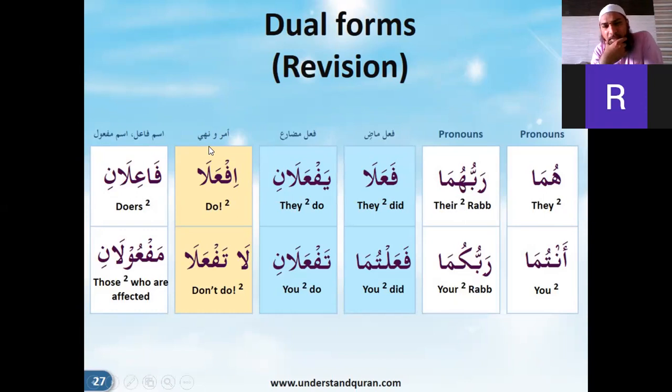Say, for example, if you take sami'a, so if you want to make the conjugation of sami'a, it will be sami'a, sami'u, sami'ta, sami'tuma, sami'tum, sami'tu, sami'na. Past tense. Present tense will be sami'a, yasma'u, yasma'ani, yasma'una, tasma'u, tasma'ani, tasma'una, asma'u, nasma'u.